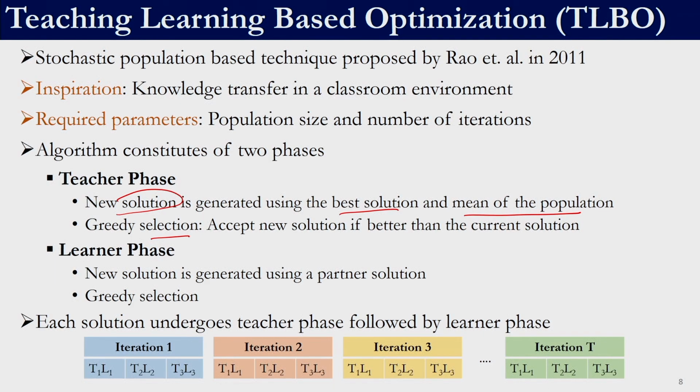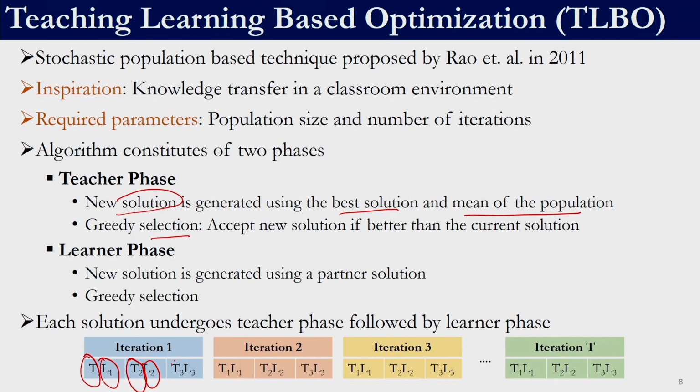So what we are going to do is, we have a set of solutions. The first solution will undergo the teacher phase, the first solution will undergo the learner phase, and only then will the second student undergo the teacher phase. So the first student completes the teacher phase as well as the learner phase, and subsequently the second student, or the second member of the class, undergoes the teacher and learner phase. So this is the second student, this is the third student. If we have 5 students, we will have T4, L4, T5, L5, and that would complete one iteration.